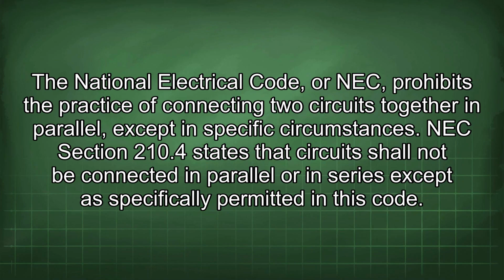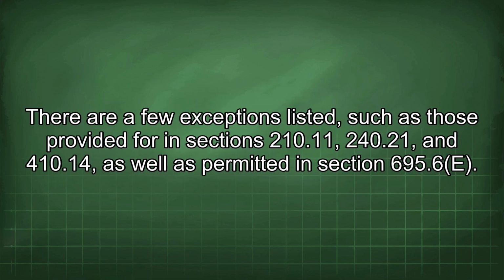The National Electrical Code, or NEC, prohibits the practice of connecting two circuits together in parallel except in specific circumstances. NEC Section 210.4 states that circuits shall not be connected in parallel or in series except as specifically permitted in this code. There are a few exceptions listed, such as those provided for in Sections 210.11, 240.21, and 410.14, as well as permitted in Section